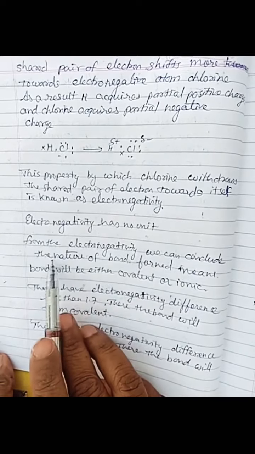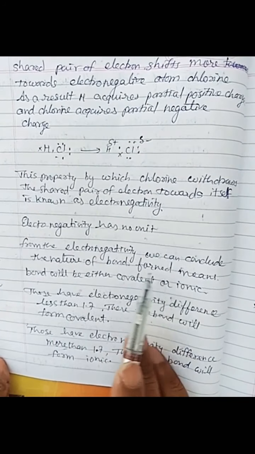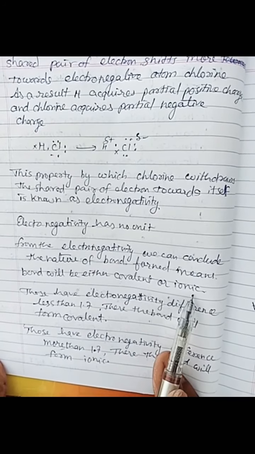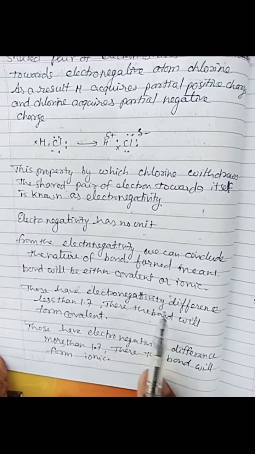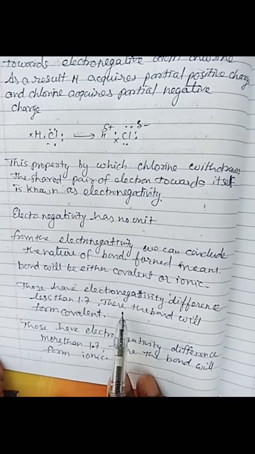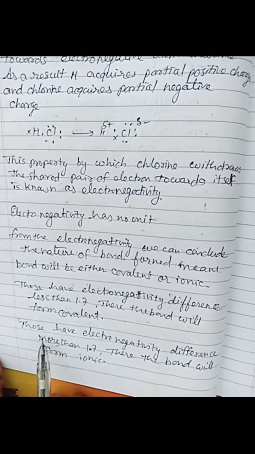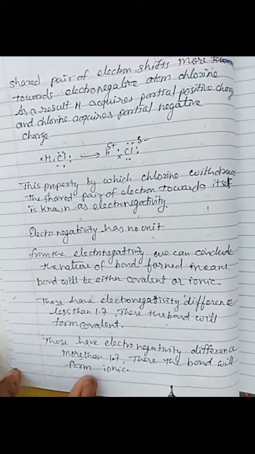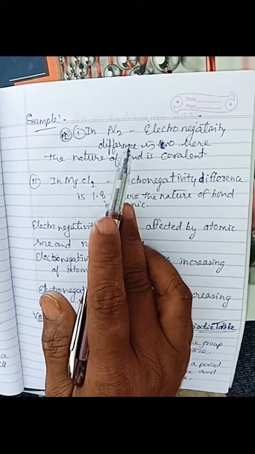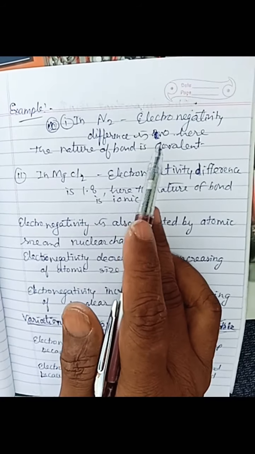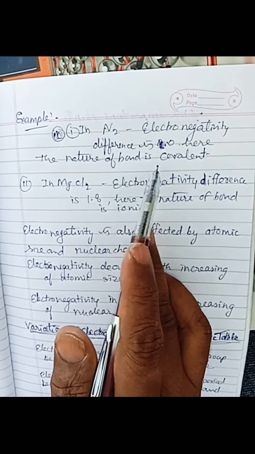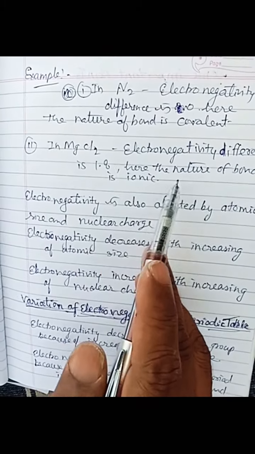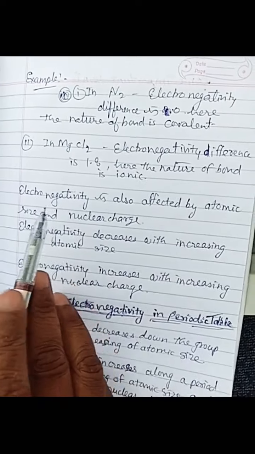This property by which chlorine withdraws the shared pair of electrons towards itself is known as electronegativity. Electronegativity has no unit. From the electronegativity, we can conclude the nature of the bond formed, either covalent or ionic. Where the electronegativity difference is less than 1.7, the bond formed is covalent. Where the electronegativity difference is more than 1.7, the bond formed is ionic. For example, in the N2 molecule, the electronegativity difference is 0, so the bond is covalent. In MgCl2, the electronegativity difference is 1.8, hence the bond is ionic.